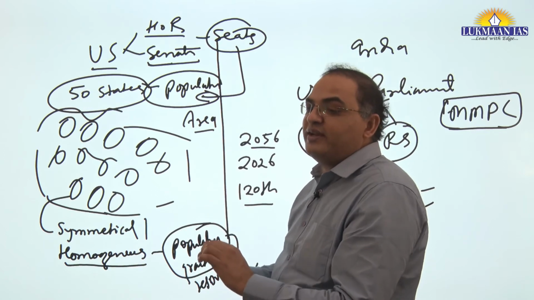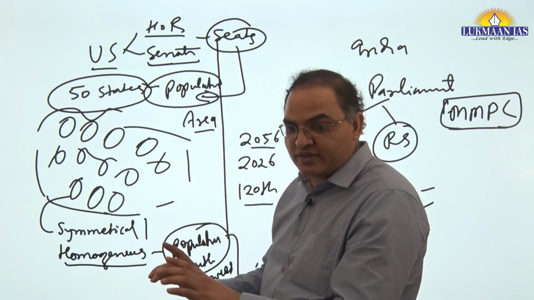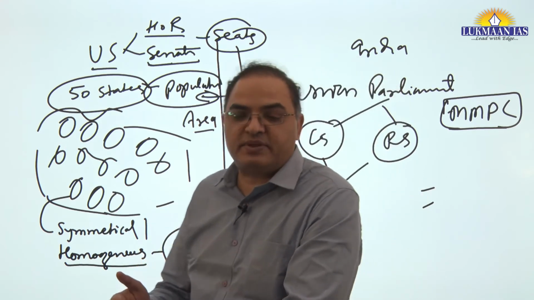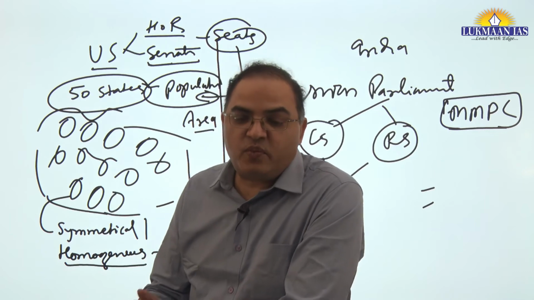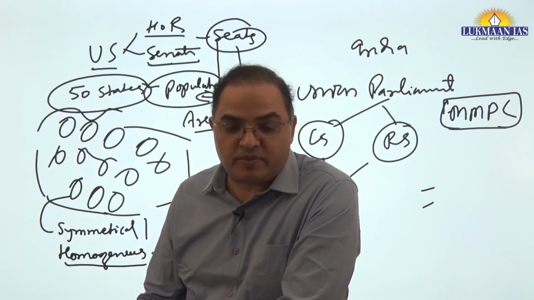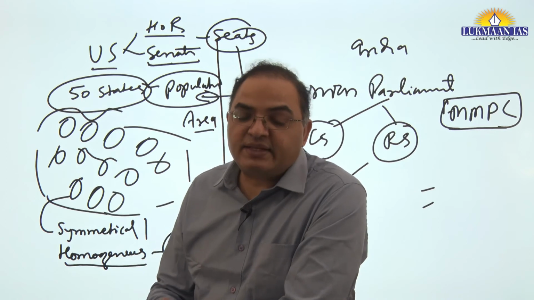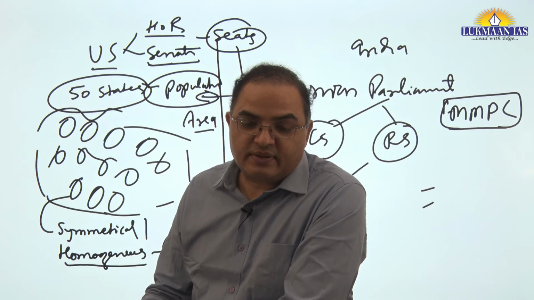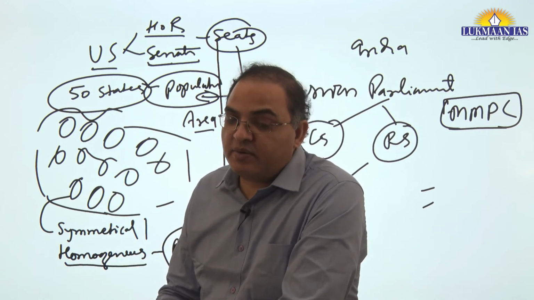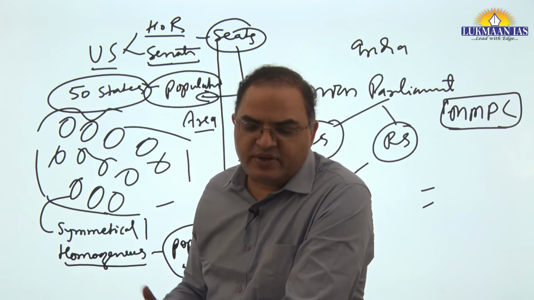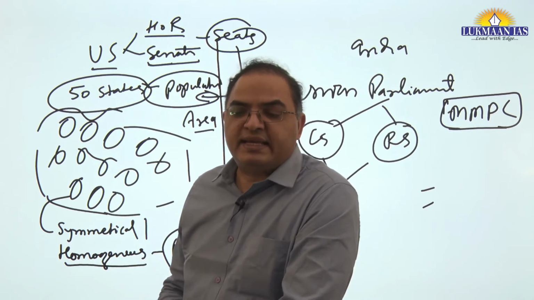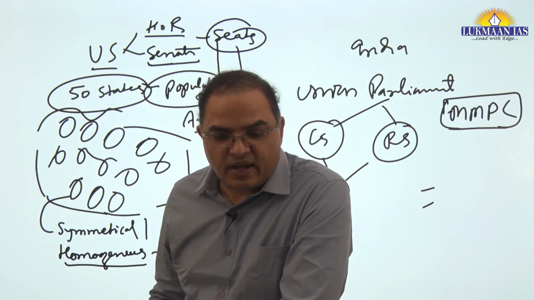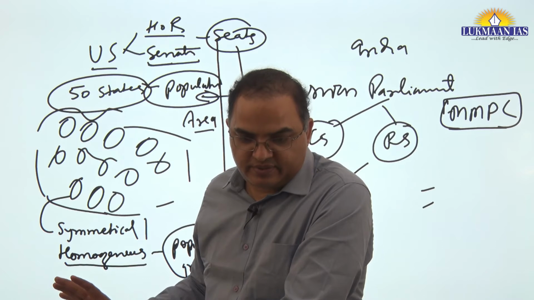But if you want to really find a solution, telling a solution, you should tell that these can also be tried, but they will not bring an effective solution. The effective solution will come only when we address the root cause of the problem. And that is called asymmetrical federal polity. And asymmetrical federal polity means, recently again there was a news that whether we should go for a second State Reorganization Commission. And it is also an expected question. This you should know.